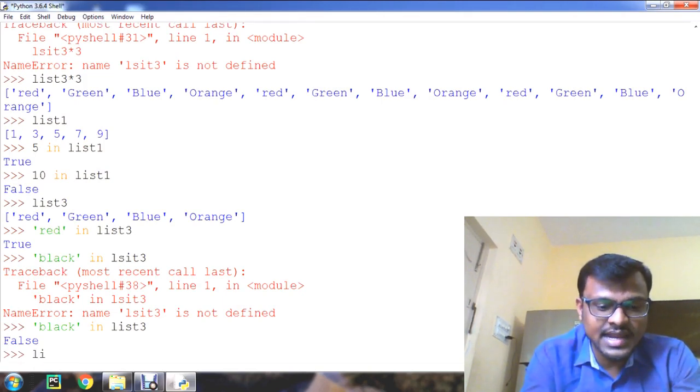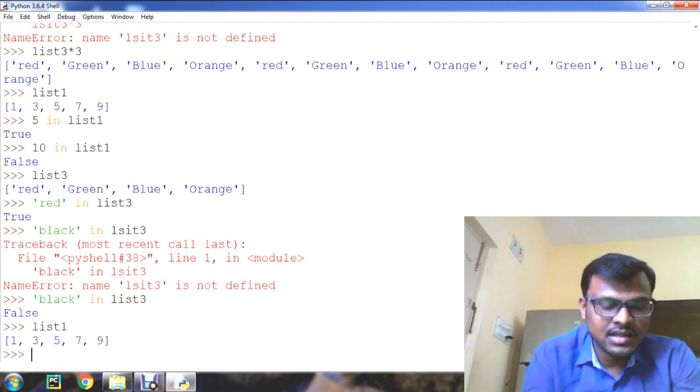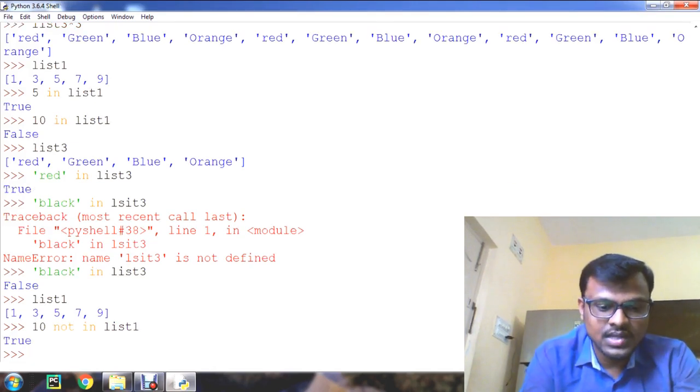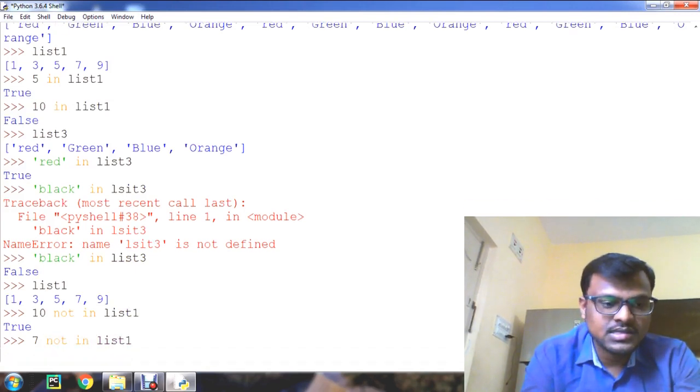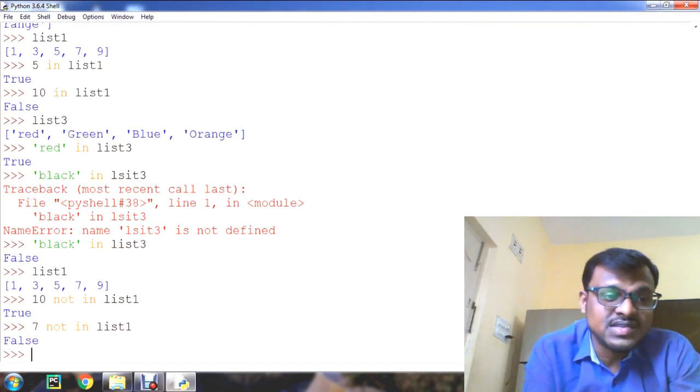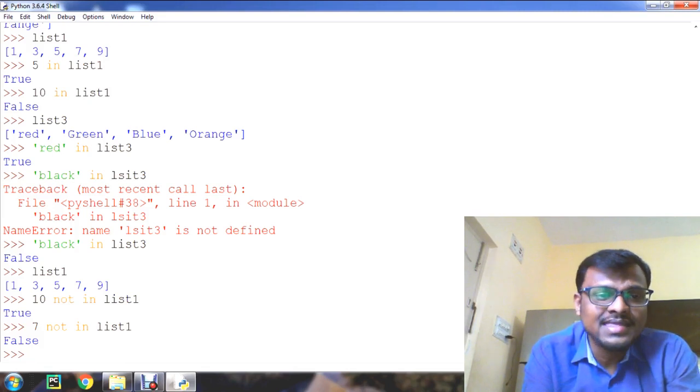In the same way we can demonstrate the not in operator, for example 10 not in list 1. So 10 is not in list 1 means True, otherwise False. So this is True. In the same way, 7 not in list 1. So this is False. Understand, this is the way of using the membership operators on the list data type.